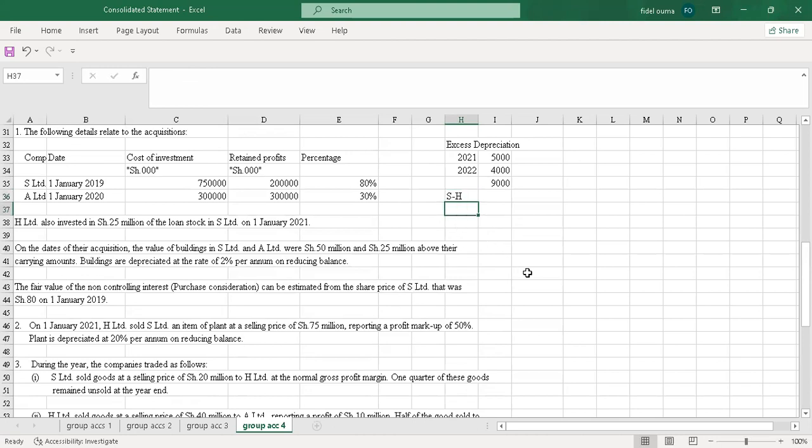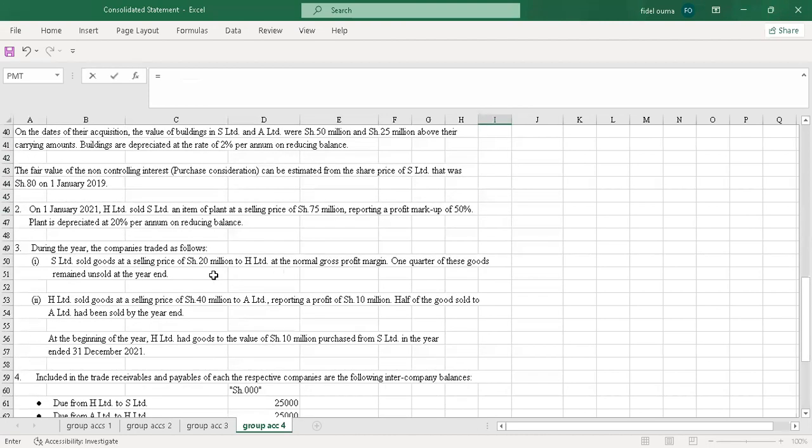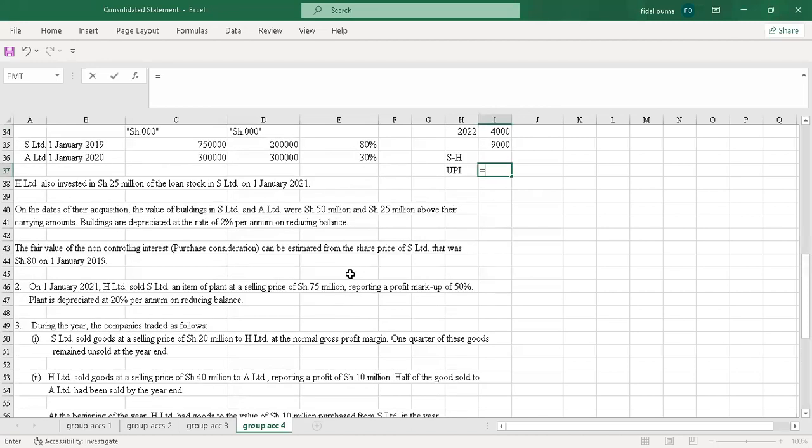So this is what we'll do. We'll calculate what we call unrealized profit on inventory, UPI. So I just come here and say equals to, we are told the normal profit margin. So this I'll pick, it's 50 over 150. That's the normal margin. Then I'll multiply by 20 million, which in this case will be 20,000 times.